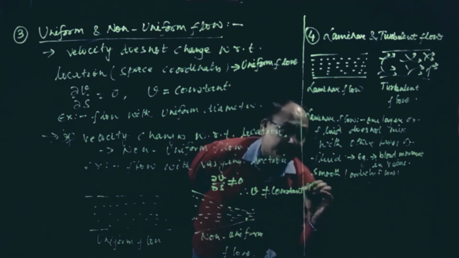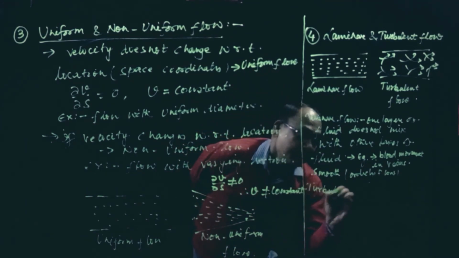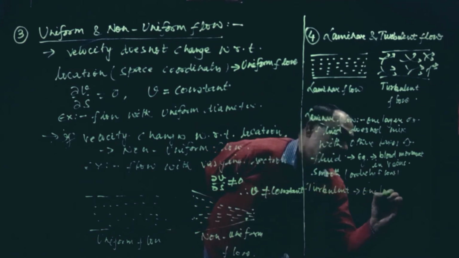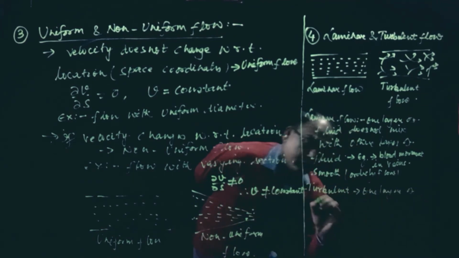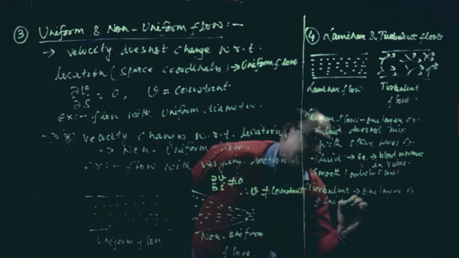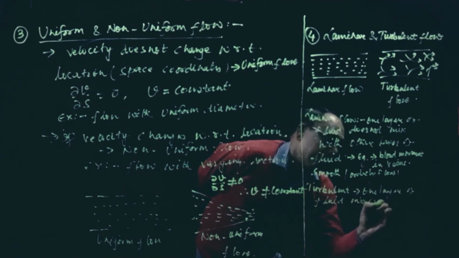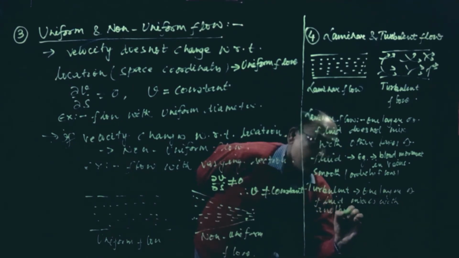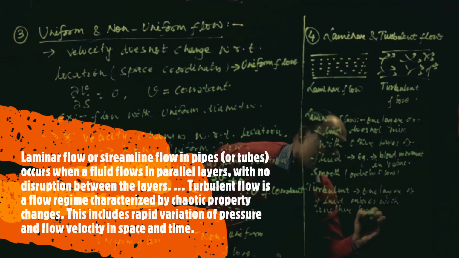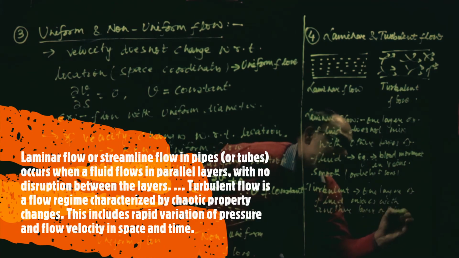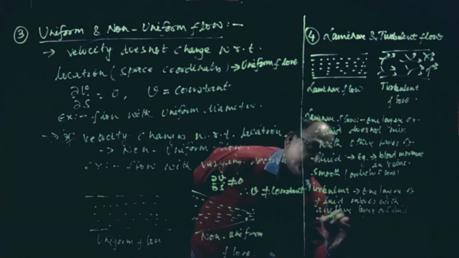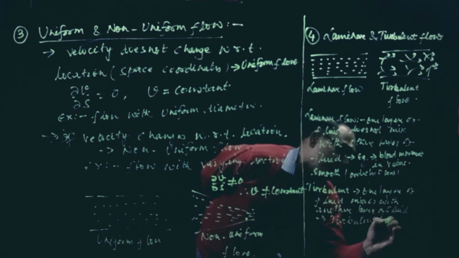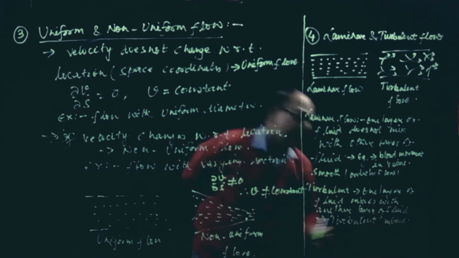Another is turbulent. Turbulent means one layer of fluid mixes with another layer of fluid, then that type of flow is called turbulent flow. So this is also called mixed flow. It is disturbed. Turbulent means mixed flow.